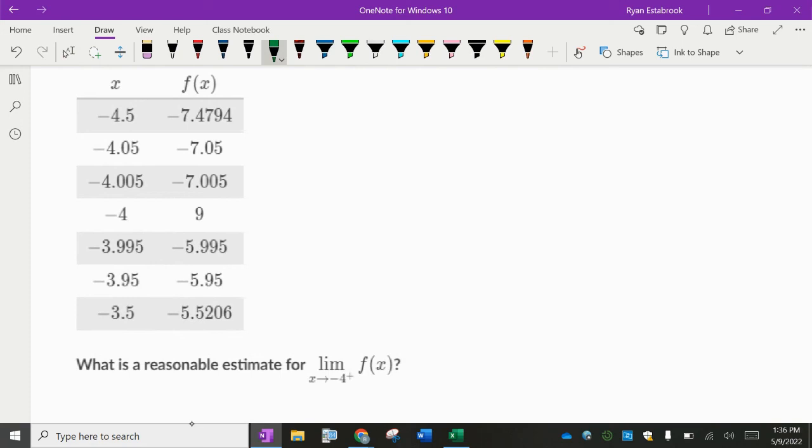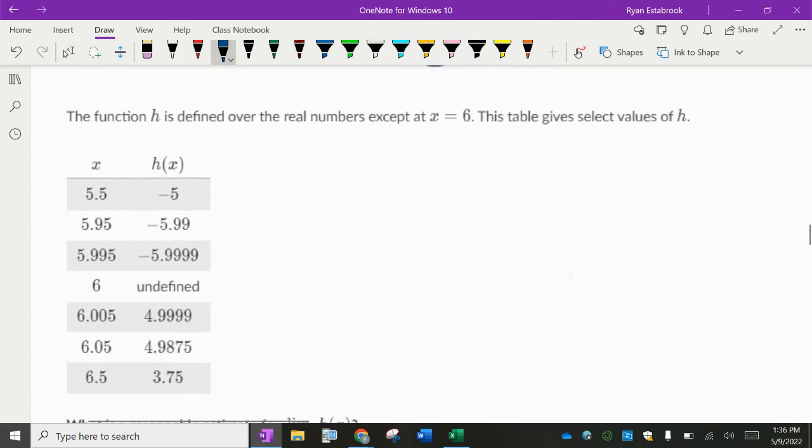Next one, limit of f of x as x approaches -4 from the right. There is a little positive sign after that. What would be a reasonable estimate? Which matters here, the blue or the yellow? The yellow. -4 from the right, numbers that are slightly bigger than -4. And what are these y values approaching? -6. Does this 9 matter at all? No. Nor does the stuff coming at it from the other side. Answer would be -6.